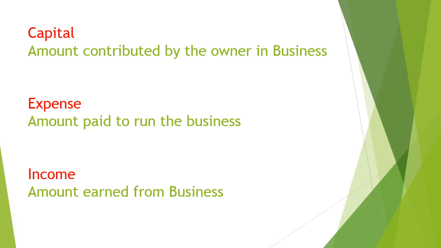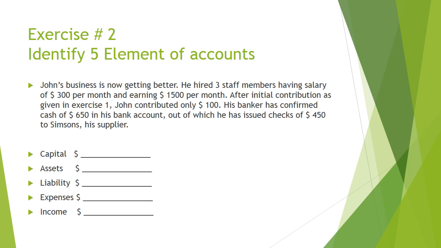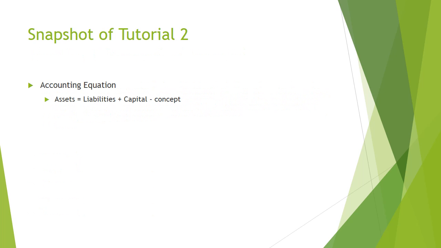Let's have an idea of exercise number 2. Elements of the accounts. John's business is now getting better. He hired 3 staff members having a salary of $300 per month and is earning $1,500 per month. After the initial contribution given in exercise number 1, John contributed only $100. His banker has confirmed the cash of $650 in his bank account, out of which he has issued checks of $450 to Simpsons, one of his suppliers.